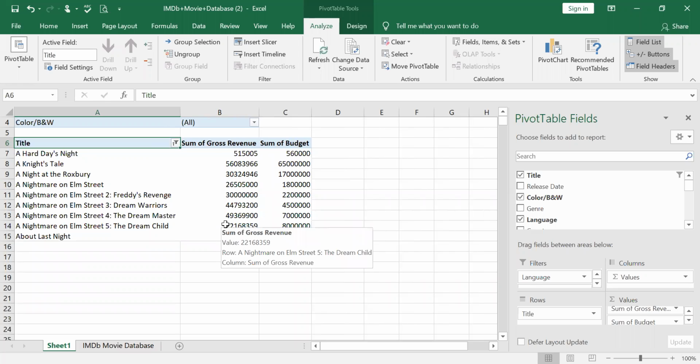sorting. So here you're doing sorting with the pivot tables, right? With pivot table wildcards, right?